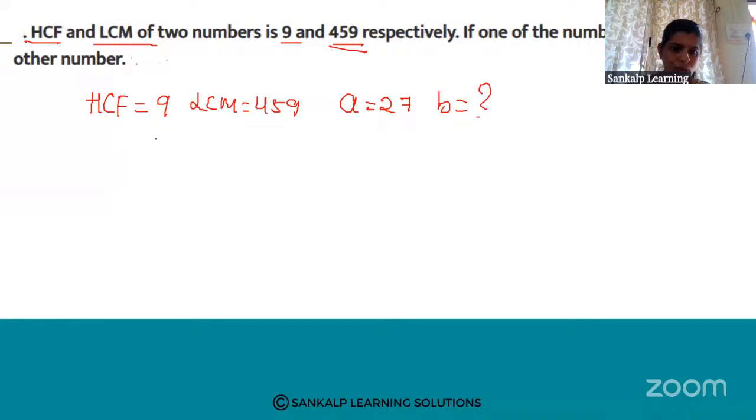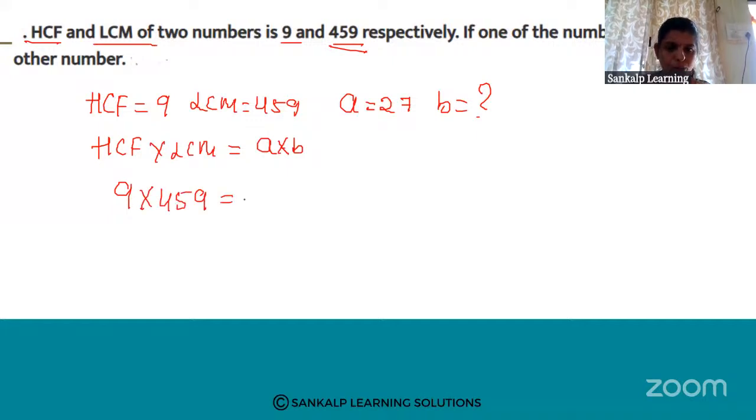So we know the formula, HCF into LCM of two numbers is equal to A into B. So HCF is 9. 9 into 459 is equal to A value, which is 27, into B value, which we don't know. So transfer this 27 to this side. B is equal to 9 into 459 divided by 27.